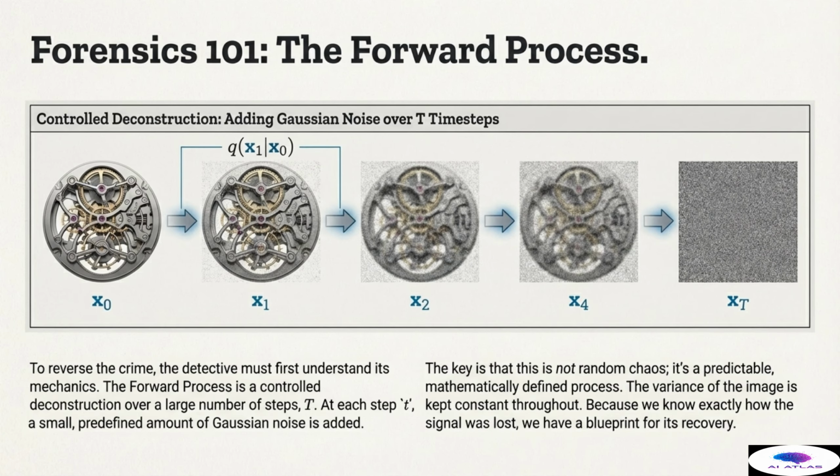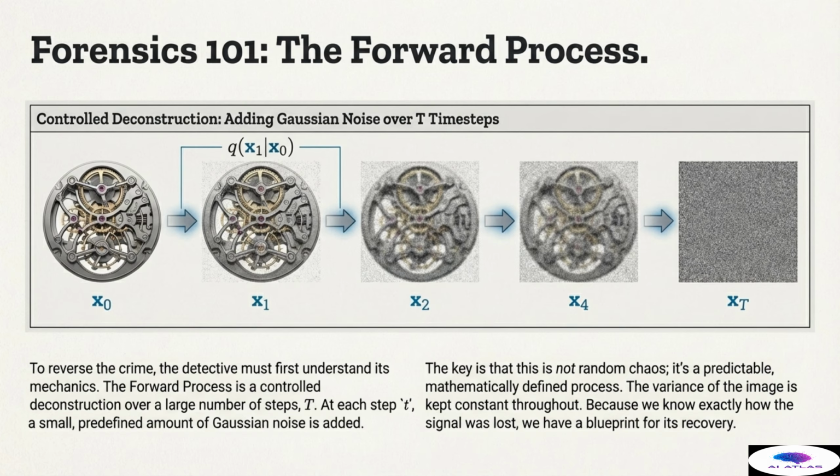Our first lesson in digital forensics focuses on the crime itself. Forensics 101, the forward process. The key takeaway here is control. The forward process is a controlled deconstruction, a fixed Markov chain that adds Gaussian noise over a large number of time steps. Denoted by T, we start with the clean image x0. At each small step, a predefined, small amount of Gaussian noise is added. This results in image x1, then x2, and so on until we reach xT, which is pure static.